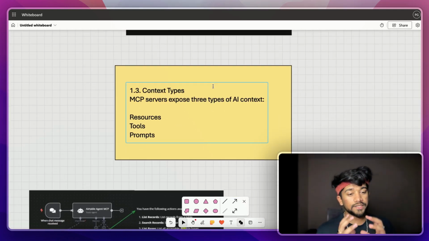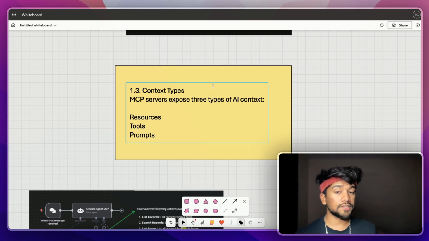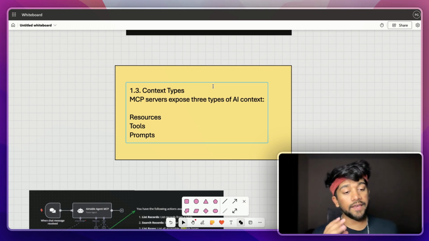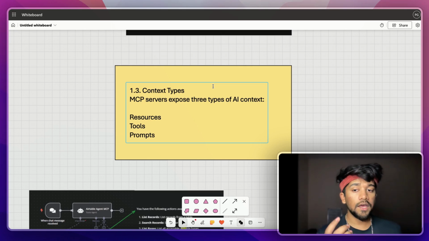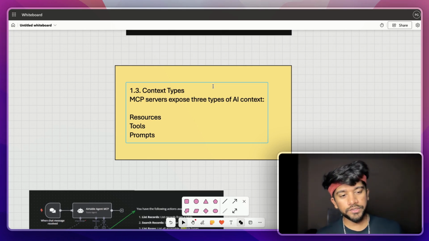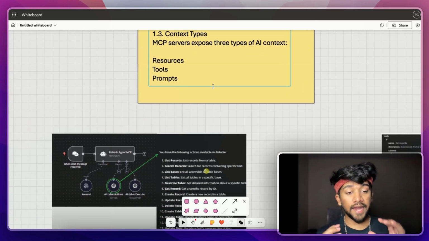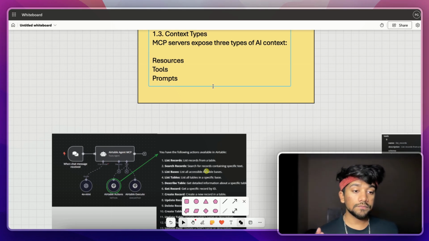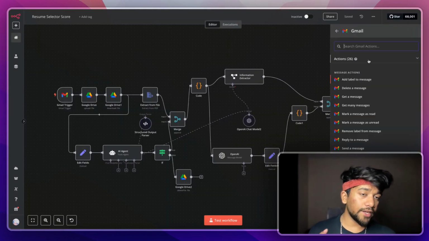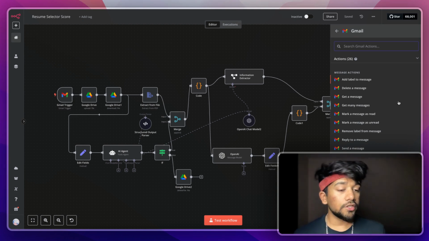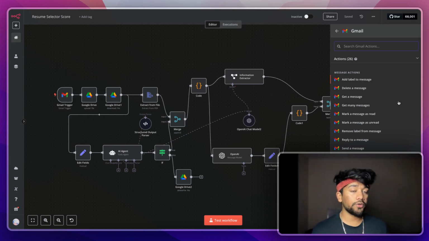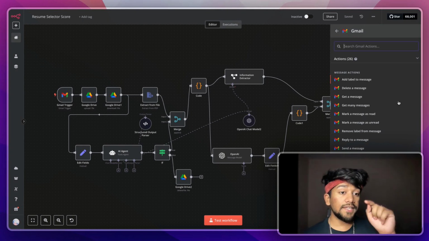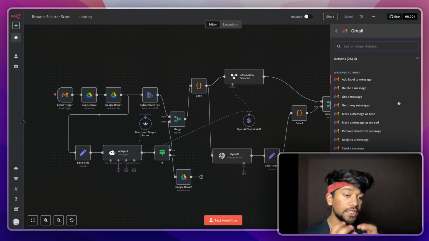Now let's understand what MCP clients and MCP servers provide us. Every MCP server will give us three types of context. First is resources, second is tools, and third is prompts. Now what is a resource? A resource is basically an understanding of what all the MCP server can do. So if we go over to n8n, you can see that when I click on the Gmail module, these are all the endpoints available from the Gmail module. If there is a Gmail MCP server, these are its resources. So it can also give us all the things which a Gmail MCP server can do.